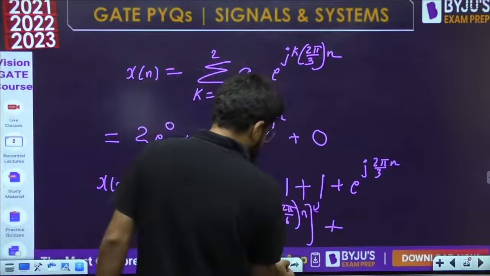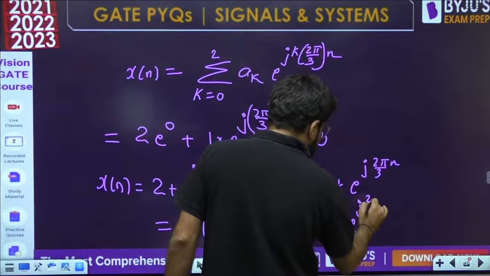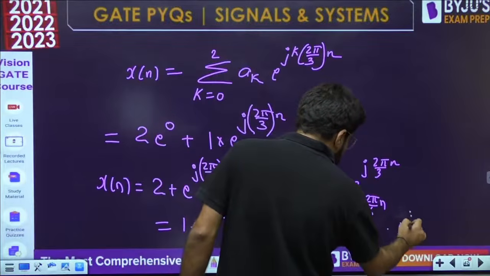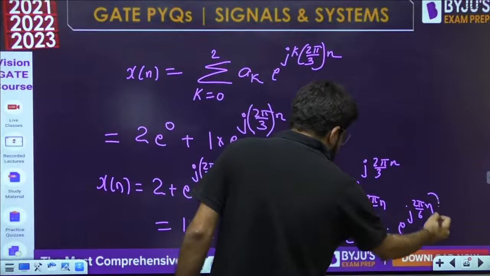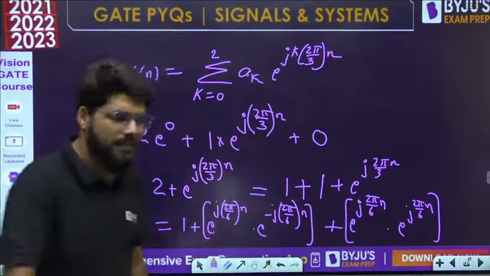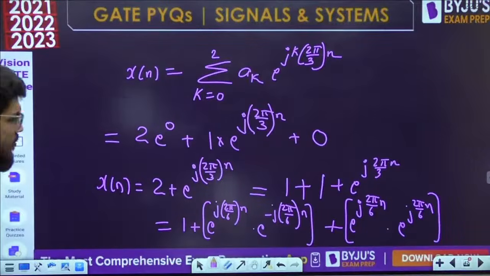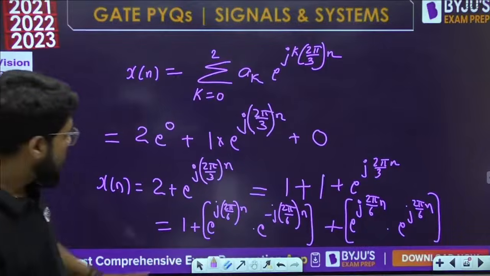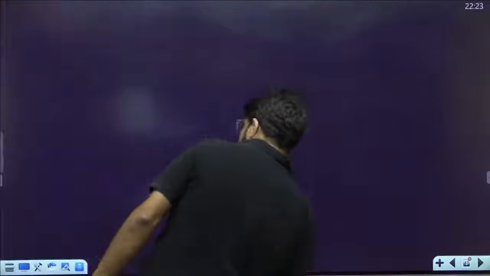Plus e power j. Now this is in 2 pi by 3, so better write it as 2 pi by 6 into 2. So it is better to split it: e power j 2 pi by 6n times e power j 2 pi by 6n, so that whenever you add 2 pi by 6 plus 2 pi by 6, you will get 2 pi by 3. Now you are getting your answer. From the second and third term, what is common? e power j 2 pi by 6n is common. So let us take that as common.